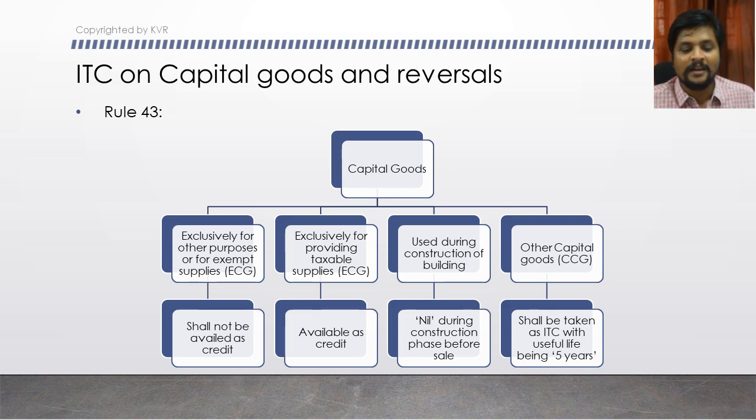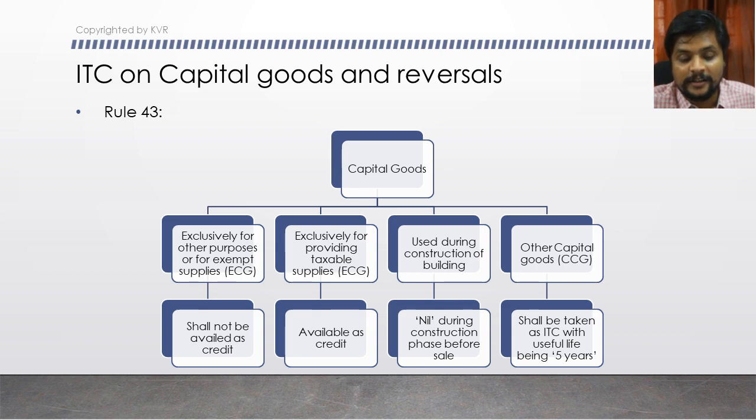The next type of ECG is capital goods used exclusively for providing taxable outward supplies. That is totally available as credit. The ITC on those ECG is totally available as credit.